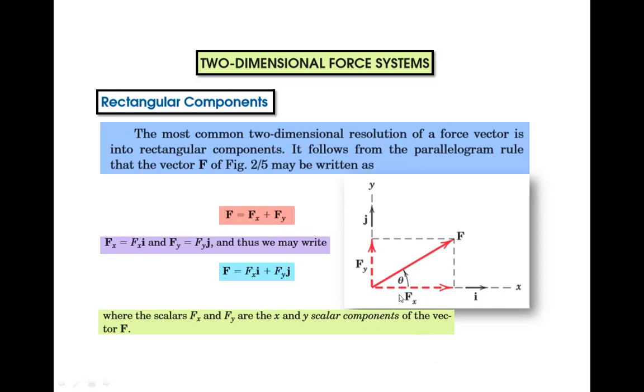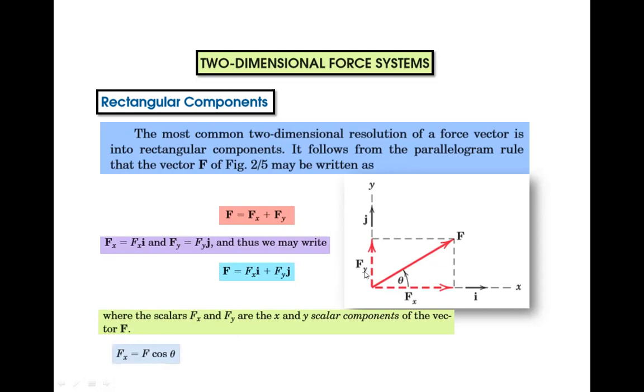So we can say this side is Fx and this side is Fy, and the hypotenuse is F. We have to find Fx. If we take cos theta, it will be equal to Fx divided by the hypotenuse F. If we rearrange, Fx equals F cos theta.